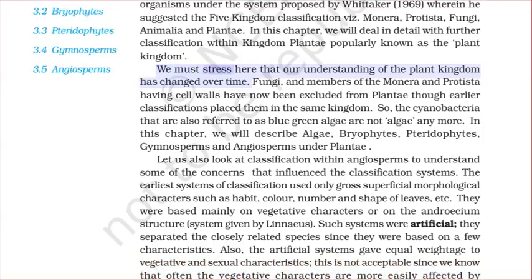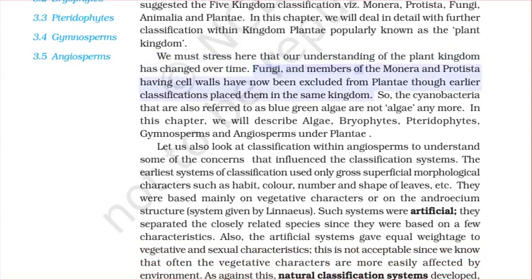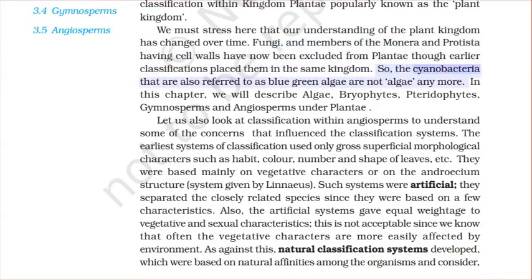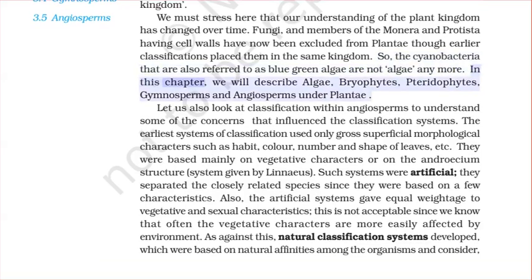We must stress here that our understanding of the plant kingdom has changed over time. Fungi, and members of the Monera and Protista having cell walls, have now been excluded from Plantae, though earlier classifications placed them in the same kingdom. So, the cyanobacteria that are also referred to as blue-green algae are not algae anymore. In this chapter, we will describe algae, bryophytes, pteridophytes, gymnosperms, and angiosperms under Plantae.